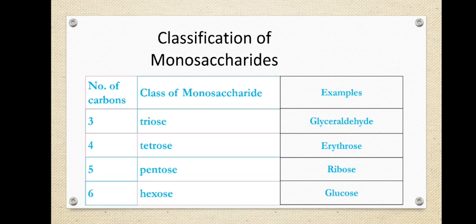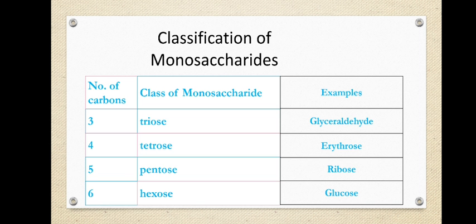Example is erythrose or erythrulose for a ketose. Next 5, penta means 5, so pentose, for example ribose, okay, and hexose, glucose is an example, and you can even take the example of fructose or galactose. All these are formed of 6 carbon units.